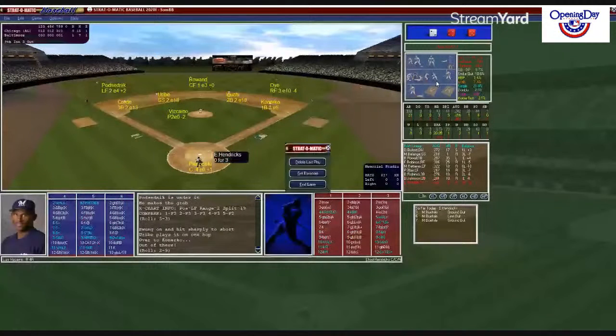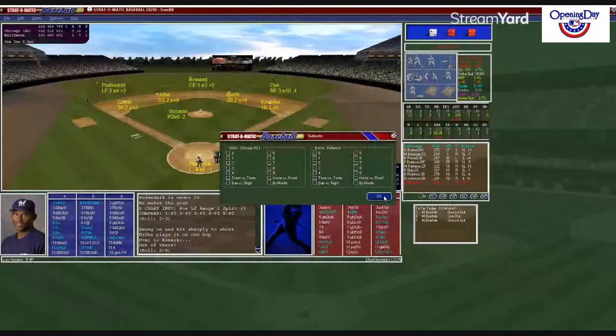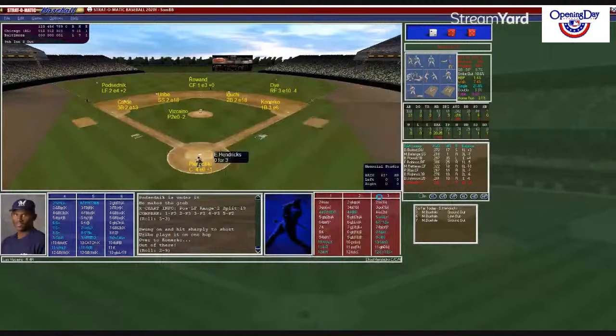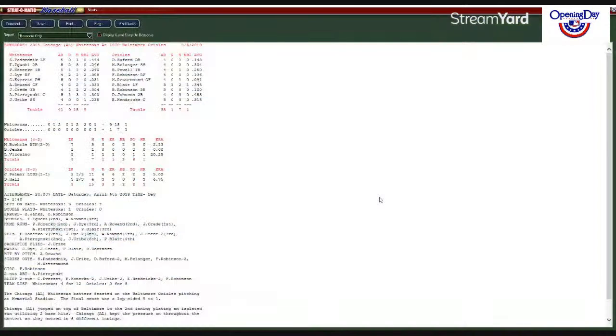The Chicago White Sox end up winning this by the score of 9-1. Again, we gave you the line score earlier. White Sox have 1 in the 2nd, 2 in the 3rd, 1 in the 5th, 2 in the 6th, 2 in the 7th, and added 1 more in the 9th, led by 9. Then the Orioles had a home run in the 9th inning by Blair to make it 9-1.